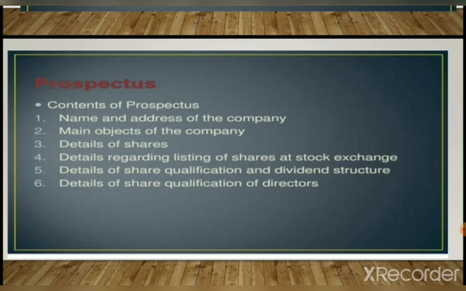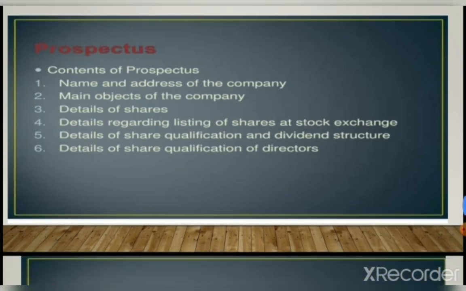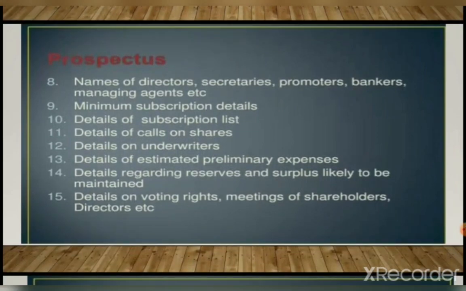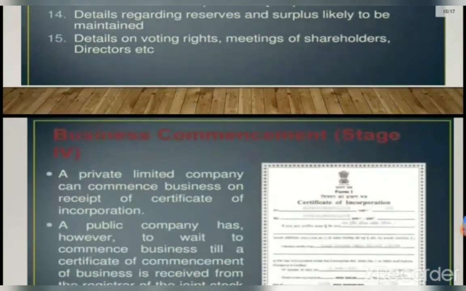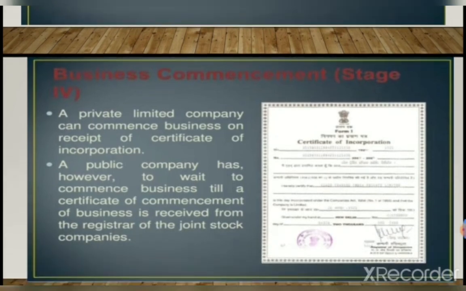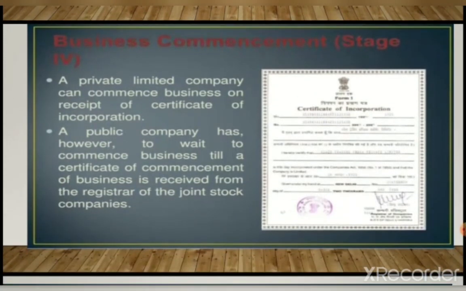For example, if you are going to buy a car, the company gives a brochure of that car, and that will contain all the name and detail of that company or that car. These are some contents which will be required in the prospectus. Next, after that, raising of capital for public companies.